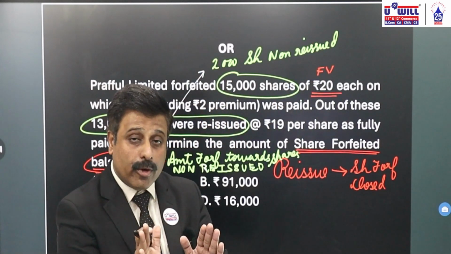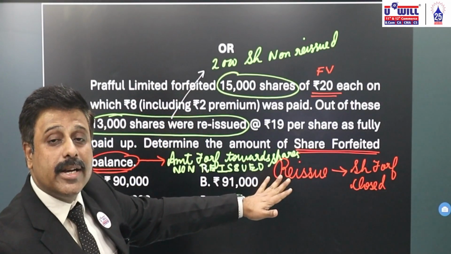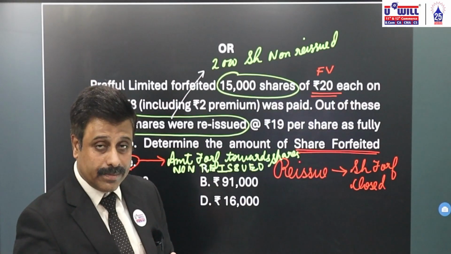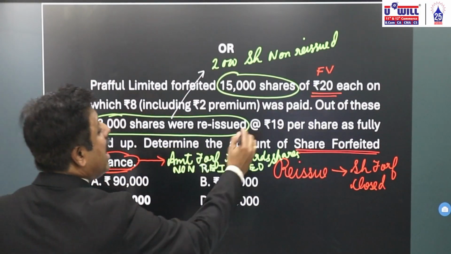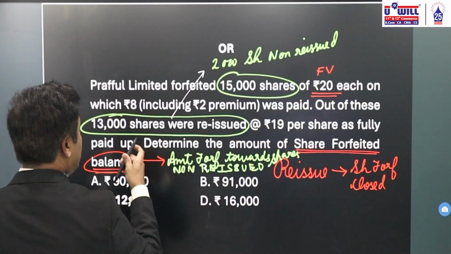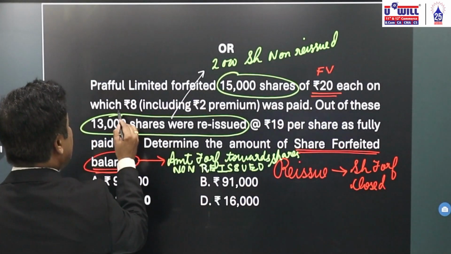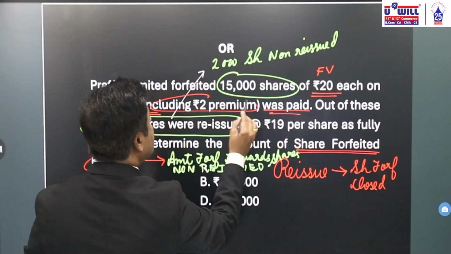Whatever is the amount forfeited for this 2,000 shares will remain as balance in share forfeited account. Now, what is the amount forfeited, the amount paid by the shareholder? Here, out of 20 rupees face value, 8 rupees was paid, but including premium of 2.